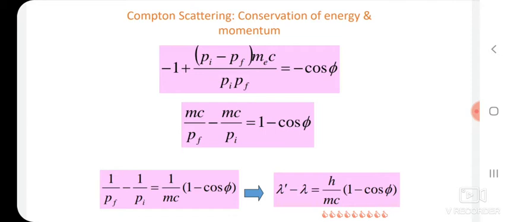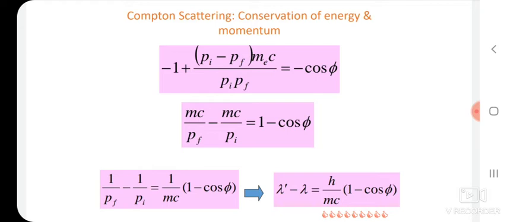If we shift -1 to the right-hand side, it becomes 1 - cos φ. Now multiply mc inside the bracket, so the equation becomes P_i mc - P_f mc, divided by P_i P_f. Cancelling, we get mc/P_f - mc/P_i = 1 - cos φ.